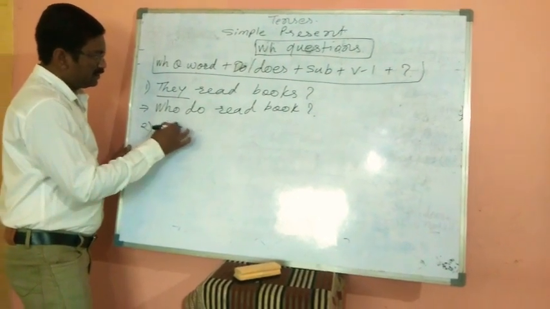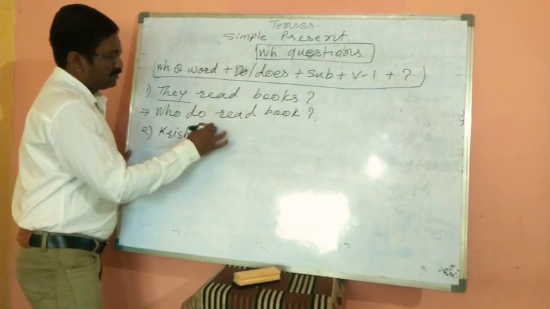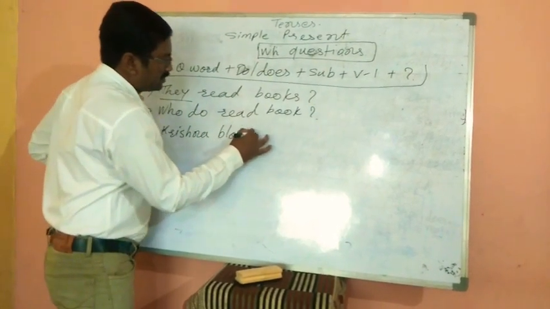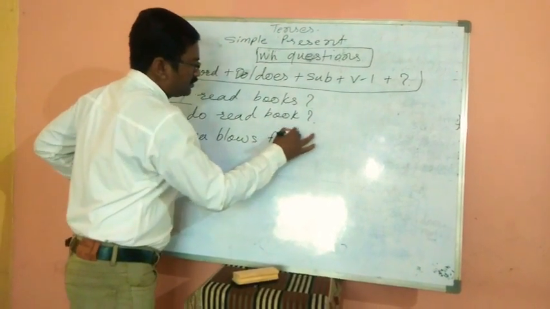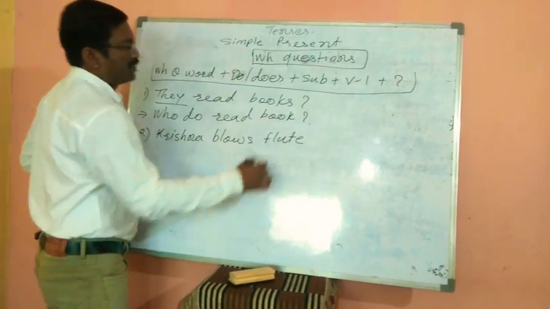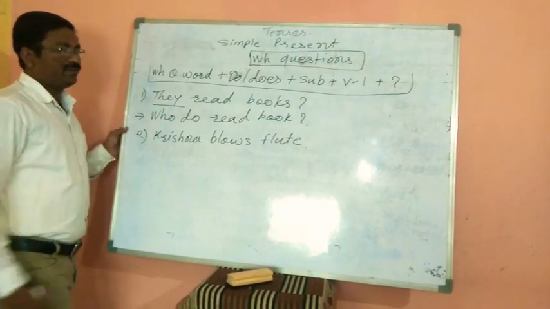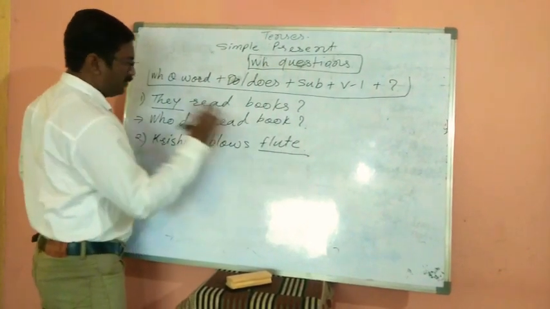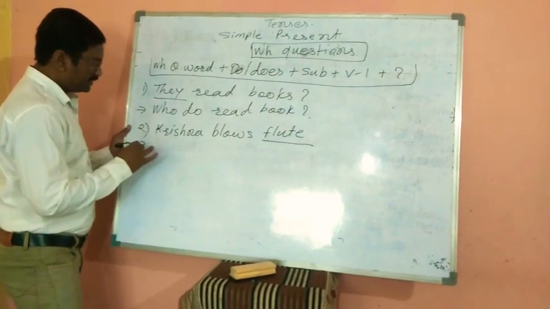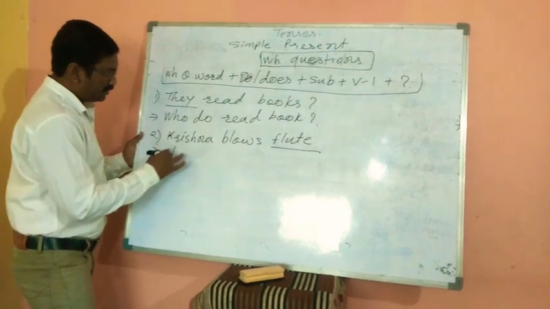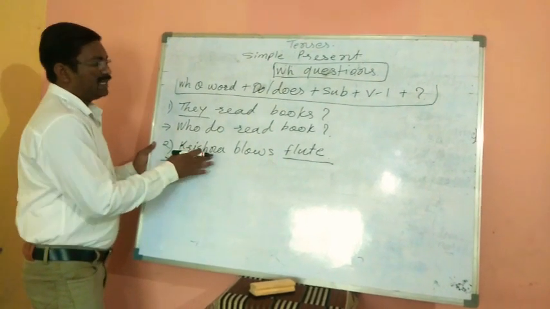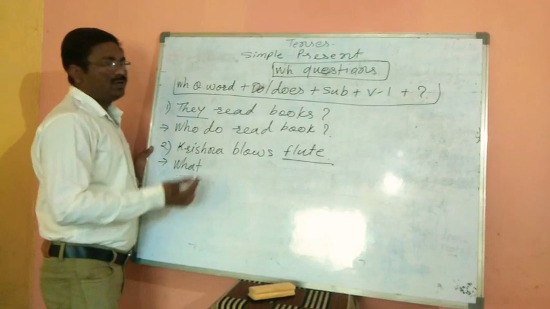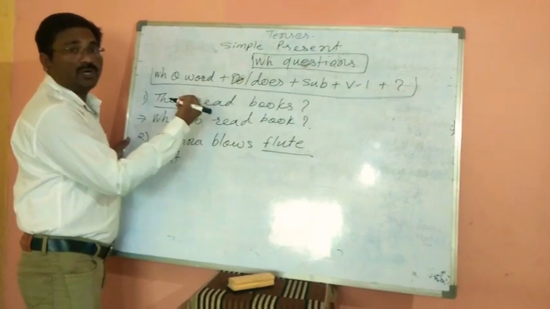Krishna blows flute. Underline is there on the flute. What question should we make here? What? Krishna is third person singular, so should we use do or does?